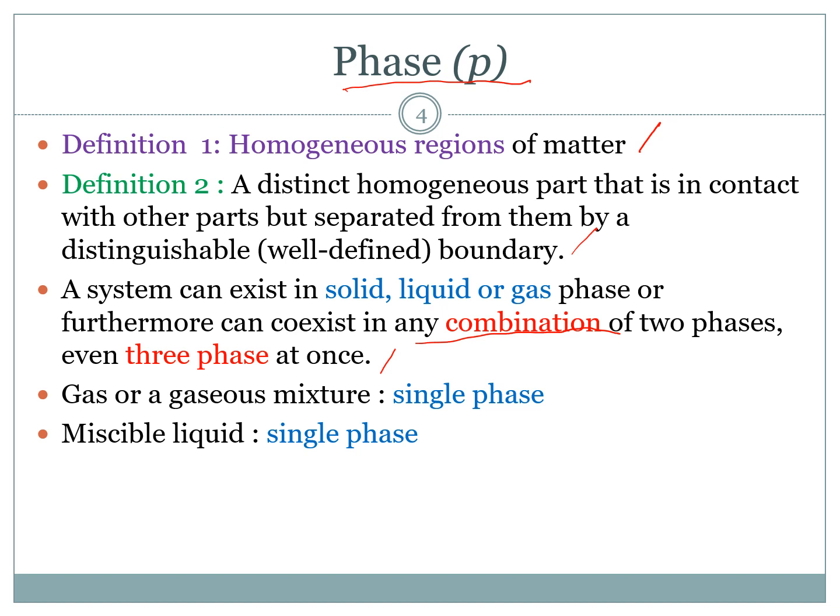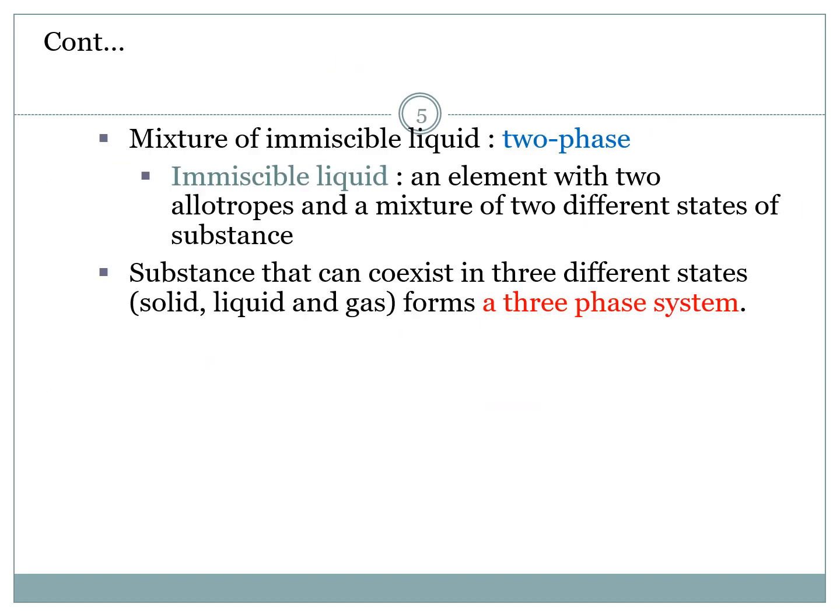For example, a gas or a gaseous mixture is a single phase. Miscible liquid is a single phase. Example, water and ethanol. Because water and ethanol can mix very well, they form a single phase. A mixture of immiscible liquids is two-phase. Immiscible liquids are a mixture of two different liquid substances. Substances that can coexist in three different states, solid, liquid, and gas, form a three-phase system.